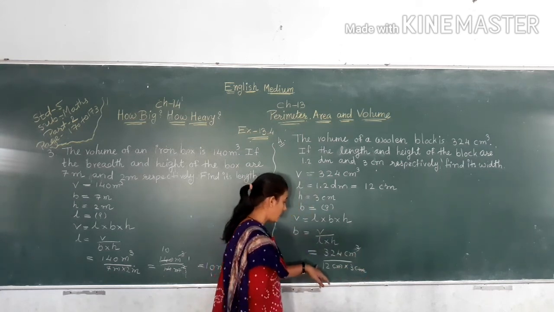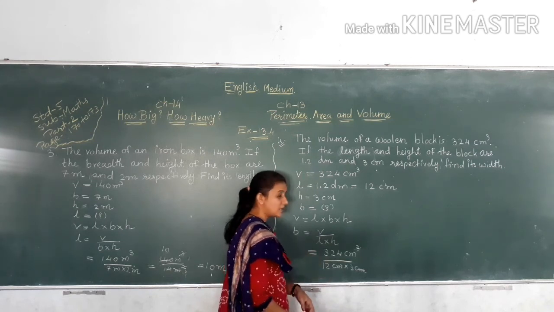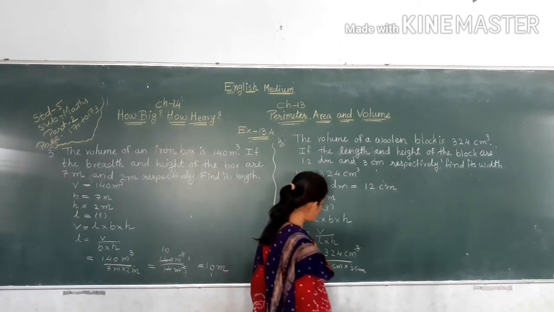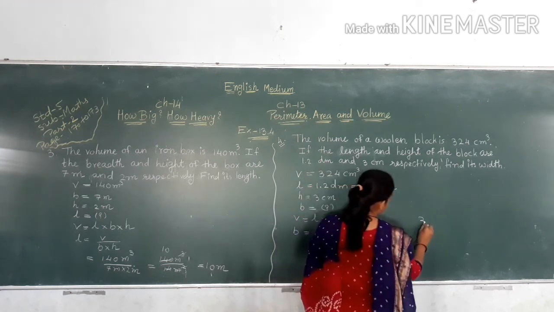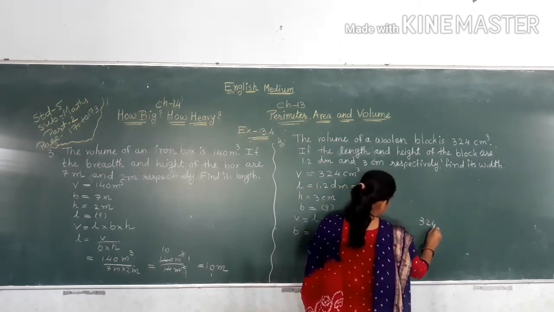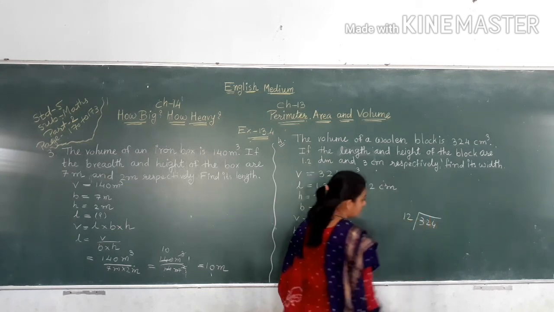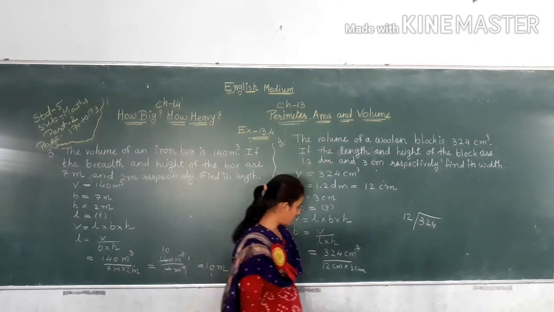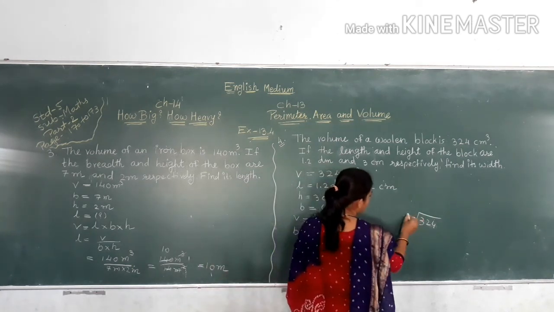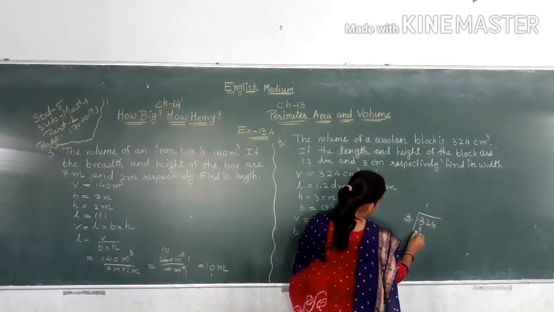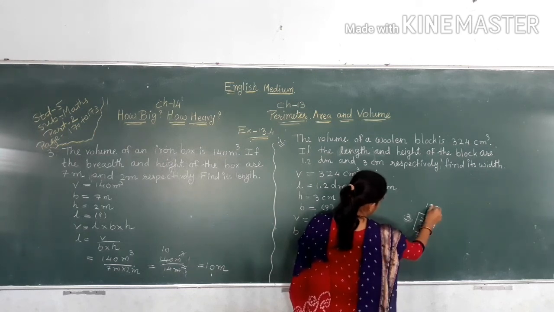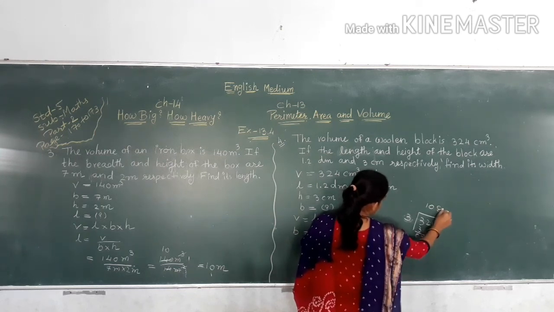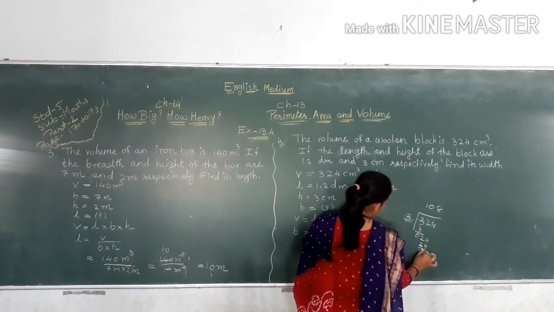Then 12 threes are what? 12 threes are 36. 36 divided into 324. First we try with 3. 3 ones are 3, 0, here 2, 0, here 4, 3 8s are 24, 0, 0.